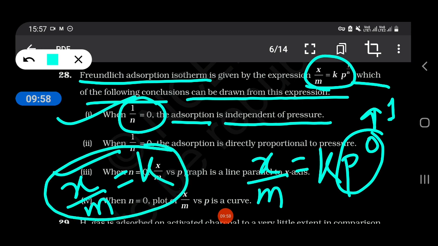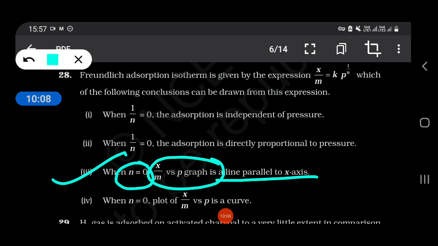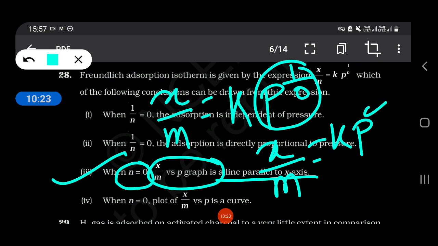Okay, and now when n equal to 0, x upon m graph is a line parallel to x-axis. x upon m equal to k p to the power 1 upon 0, which gives x upon m equal to k p to the power infinity.